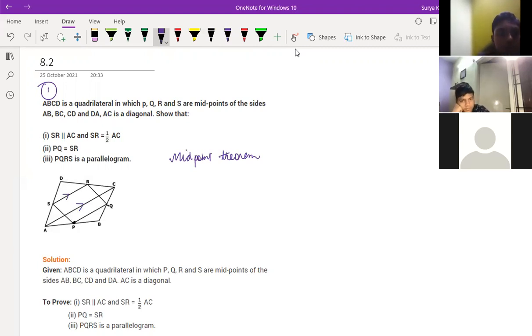See here, it's given that S is the midpoint of AD, right? And here it is given that R is the midpoint of CD. See, R is the midpoint of CD and S is the midpoint of AD. Okay.